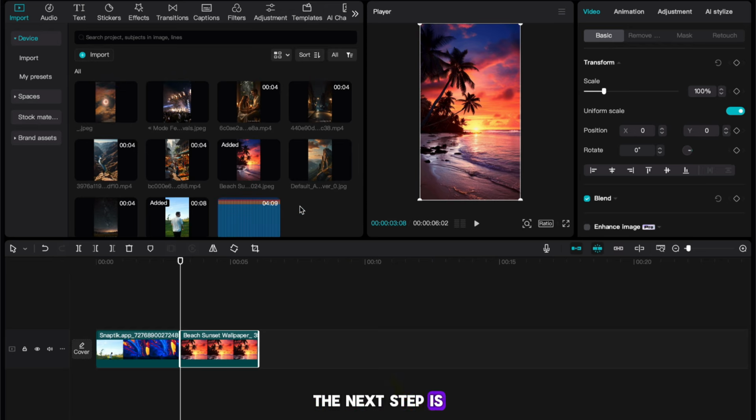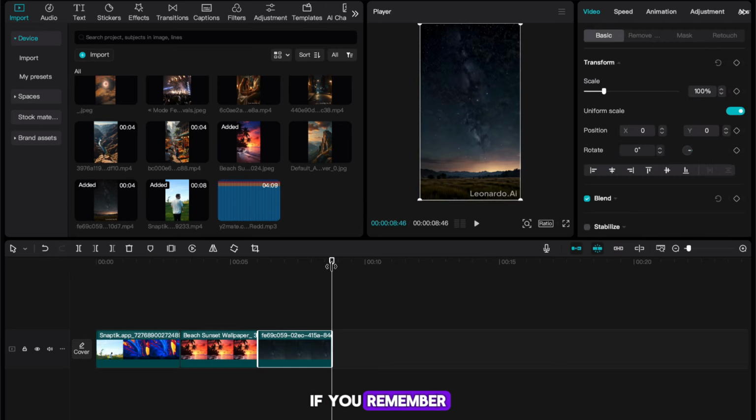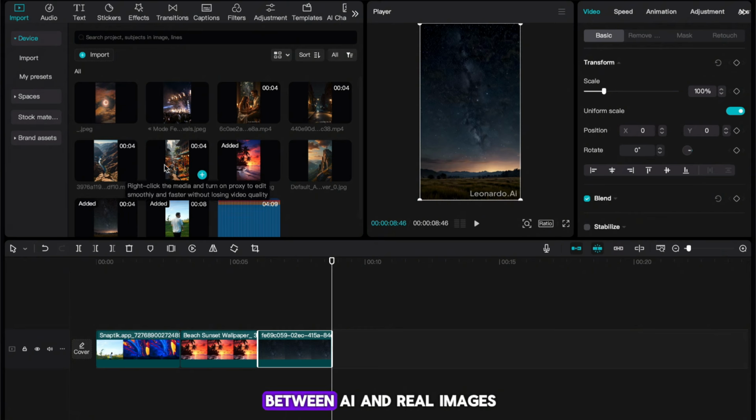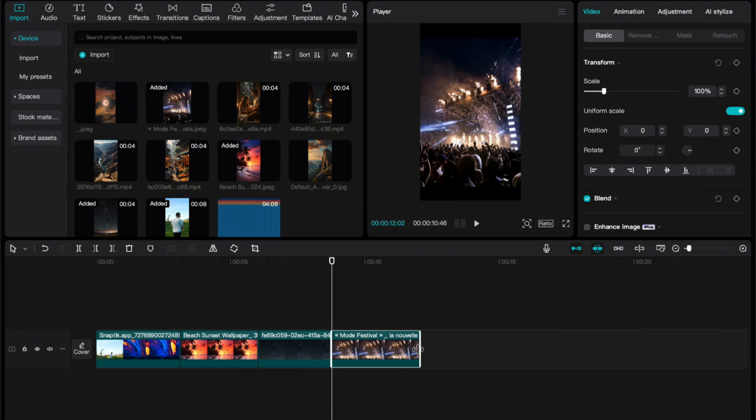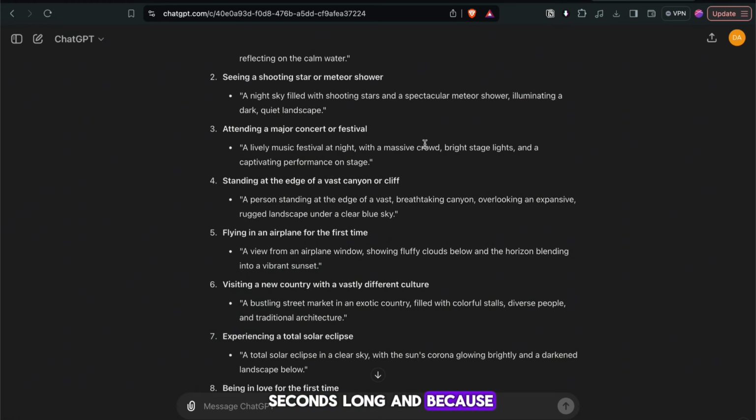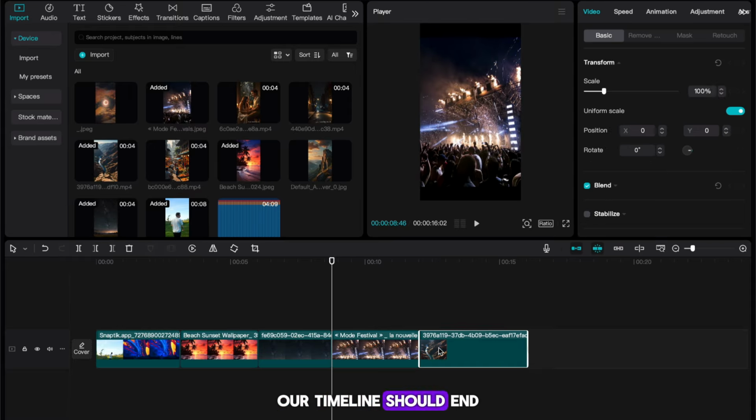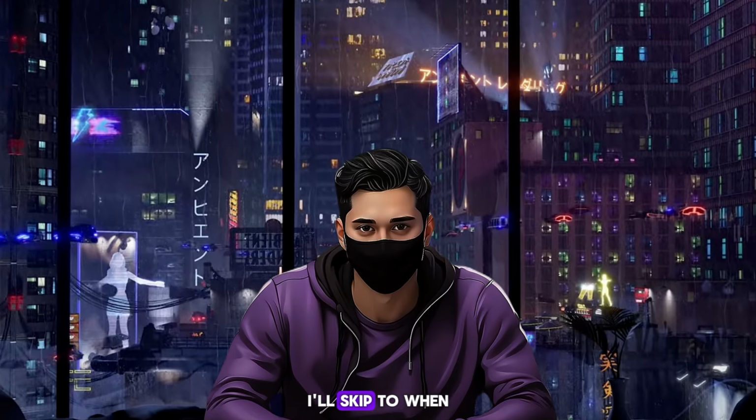The next step is to add the rest of the images. If you remember, your images should alternate between AI and real images. Keep them all 3 seconds long, and because we have 20, our timeline should end up being 1 minute long. I'll skip to when this is done.